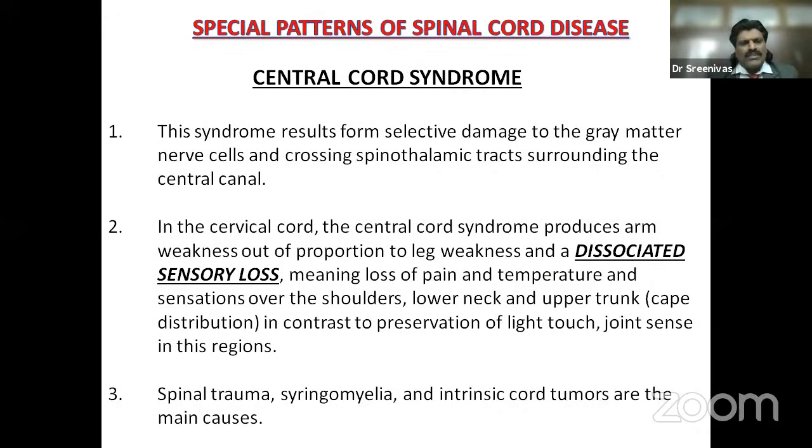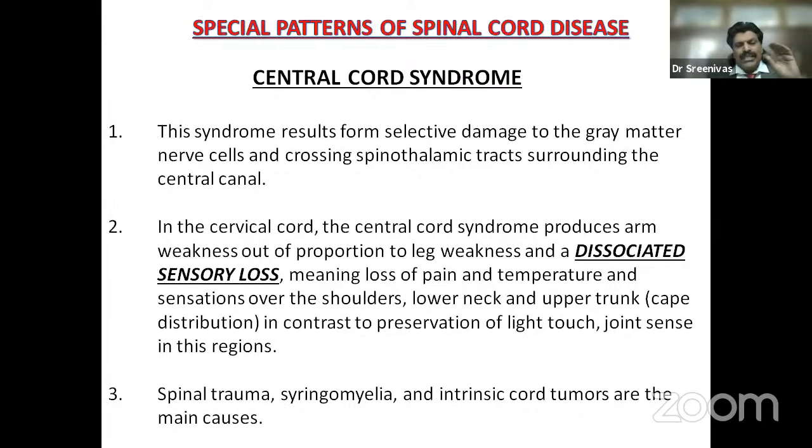Central cord syndrome results from selective damage to the gray matter nerve cells and crossing spinothalamic tract surrounding the central canal. In the cervical cord, central cord syndrome produces arm weakness out of proportion to leg weakness because it usually affects the neck region, and there's a dissociated sensory loss, meaning loss of pain and temperature sensations over the shoulder, lower neck, and upper trunk in a cape distribution, in contrast to the preservation of light touch and joint position in these regions.